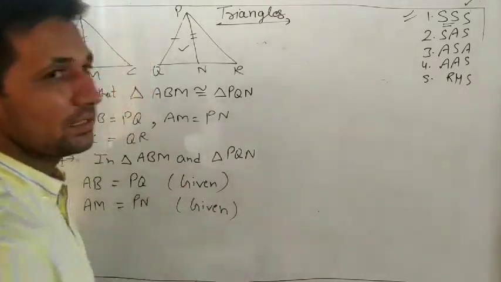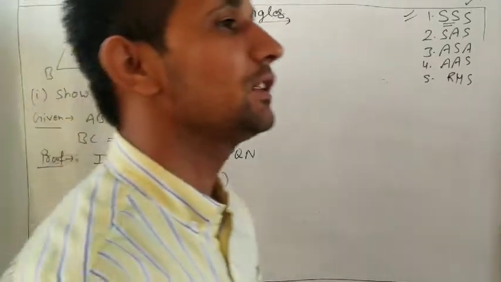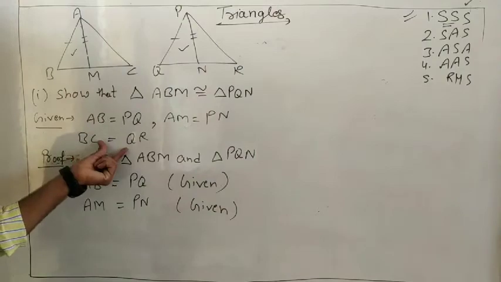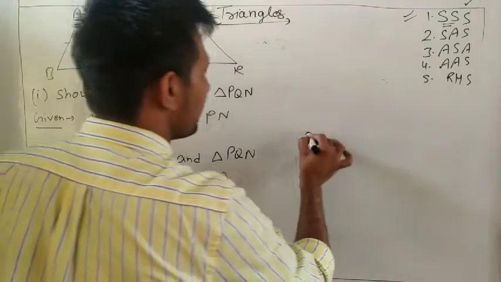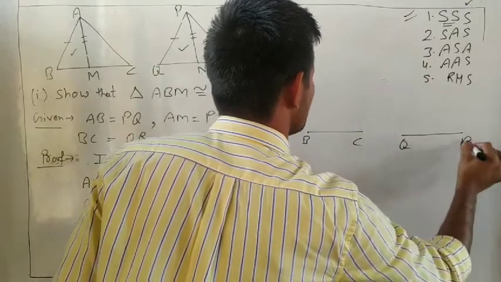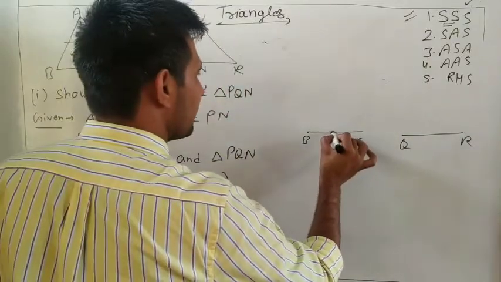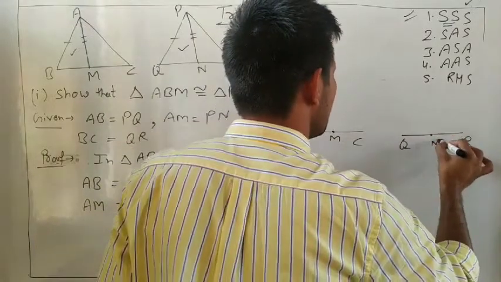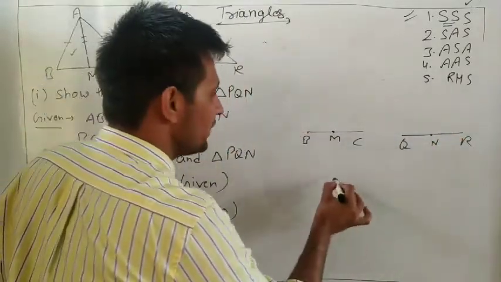Now only one remains, either one angle or one side. We know BC equal to QR, and M and N are the midpoints. Suppose BC is 8.